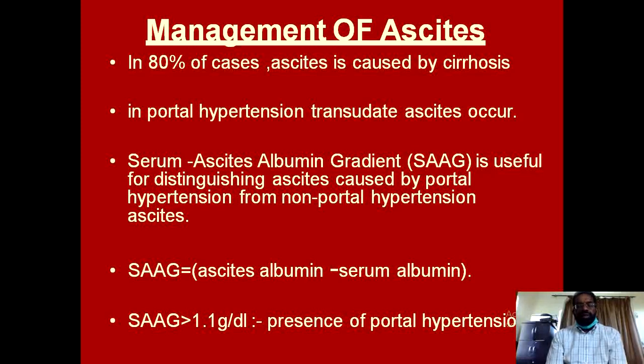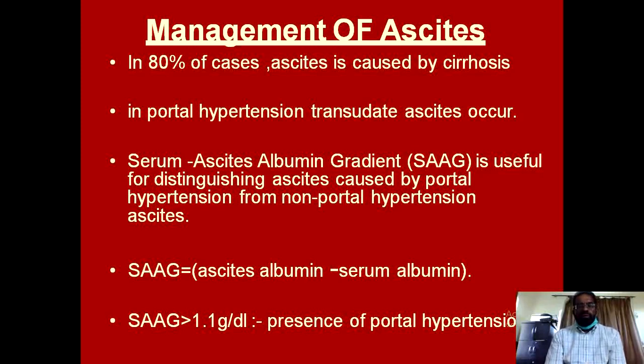The determination of the difference of the albumin level in the serum and in the ascitic fluid is very helpful to make a diagnosis whether the cause of ascites is portal hypertension or the other etiologies.